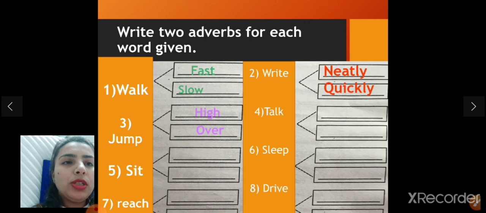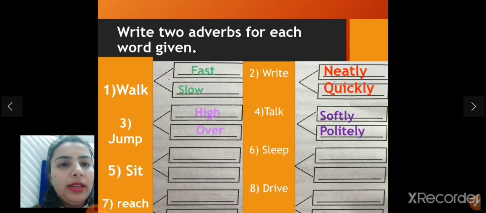Write. The first adverb for write is neatly, write neatly, and second is write quickly. Next is talk softly. Second is talk politely. Next is sit quietly. Second is sit behind.